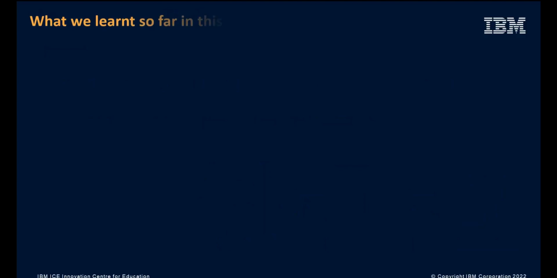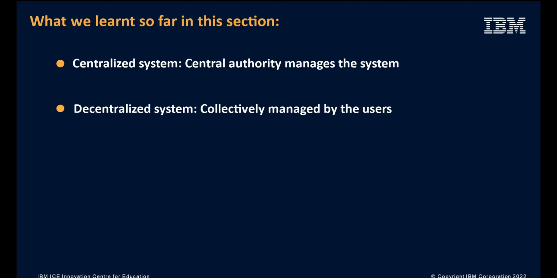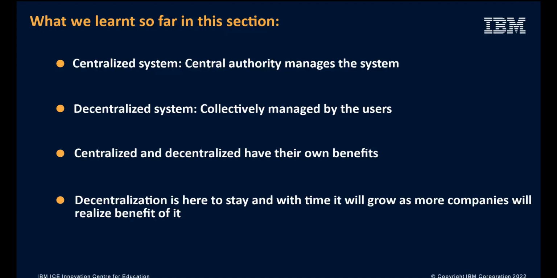To summarize this module, in a centralized blockchain system, a central authority manages the system. A decentralized system is collectively managed by the users. Both centralized and decentralized have their own benefits. Governments, organizations, and companies want control over their assets even when they have to give up efficiency. But decentralization is here to stay. And with time, it will grow as more companies will realize the benefit of it.